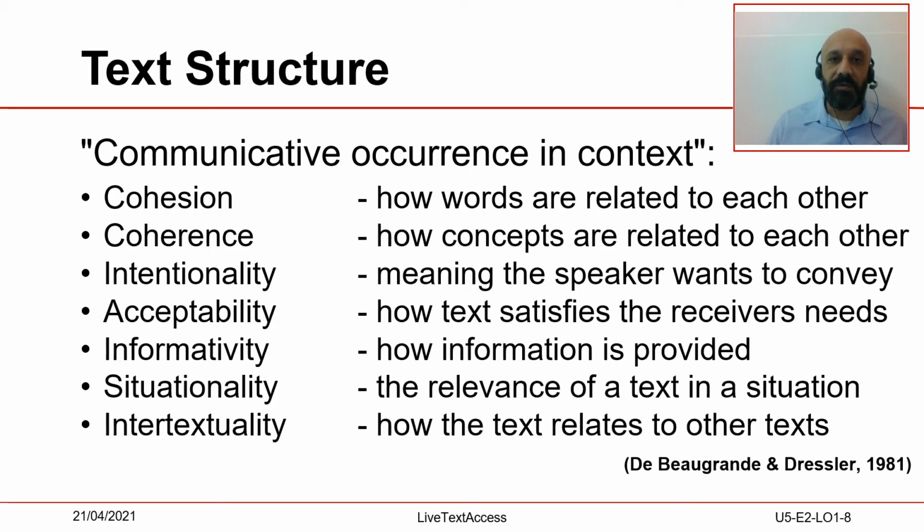The fourth characteristic is acceptability. Acceptability is the way the text satisfies the receiver's needs. This refers to technical and linguistic aspects. Technically, reading speed is something binding, especially if the text unfolds on two-liner subtitles. This means that if the speaker speaks rapidly, you may think of reducing the number of words in the subtitles by omitting words or summarizing concepts. Or you may be required to use tags to identify a change of speakers.